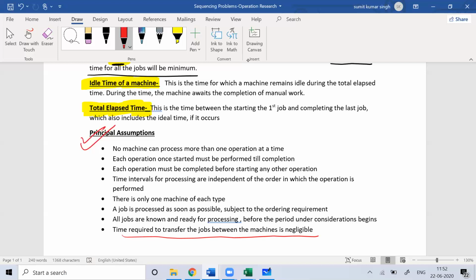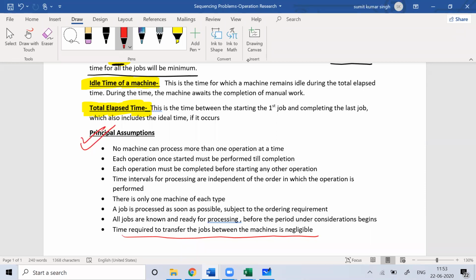And all the jobs are known and ready for processing before the period under consideration begins. It's like the people doing the job are skilled workers and they have complete knowledge about how the work needs to be done. So any kind of human delay or operational issues, all that we simply ignore. There is only one machine for each type, and a job is performed as soon as possible, subject to the ordering requirement.